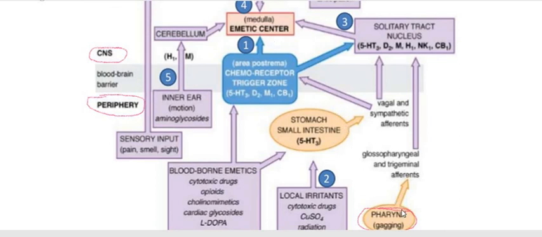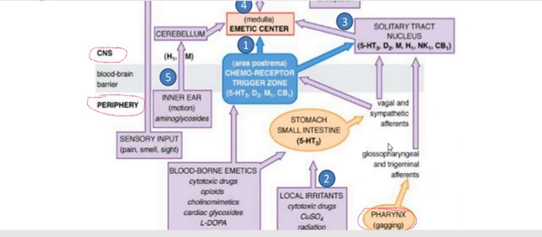How? When we stimulate the pharynx, this pharynx is going to stimulate the solitary tract nucleus. This solitary tract nucleus is also called nucleus tractus solitarius. So the pharynx, through the sensory neurons, and the neurons present in the pharynx or face muscles are the glossopharyngeal and trigeminal afferent neurons.